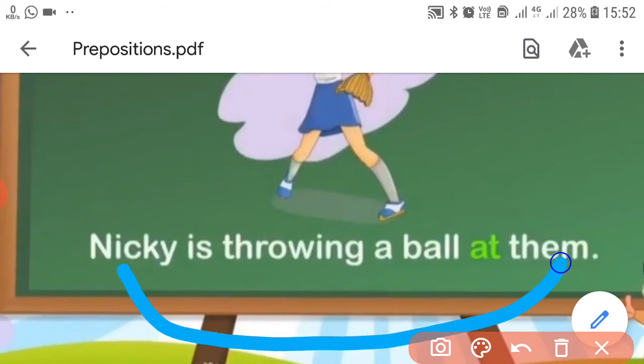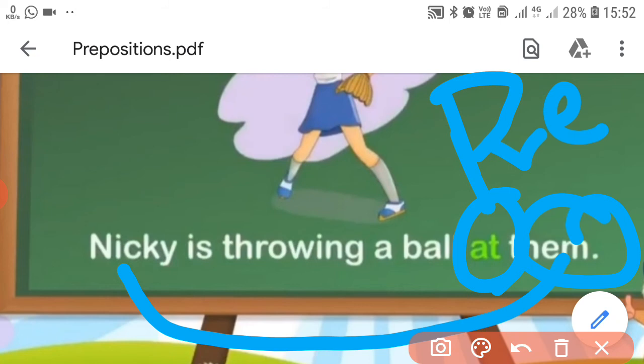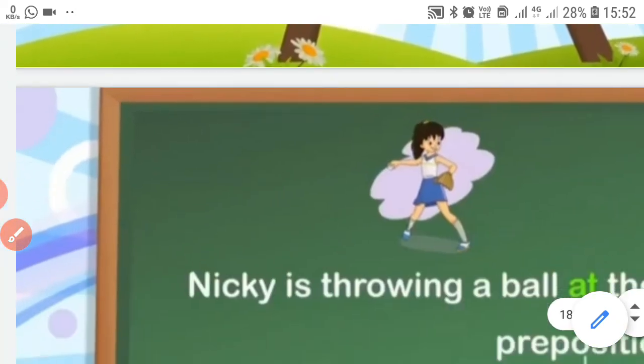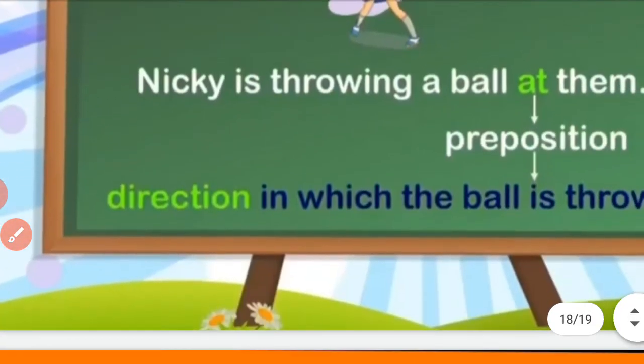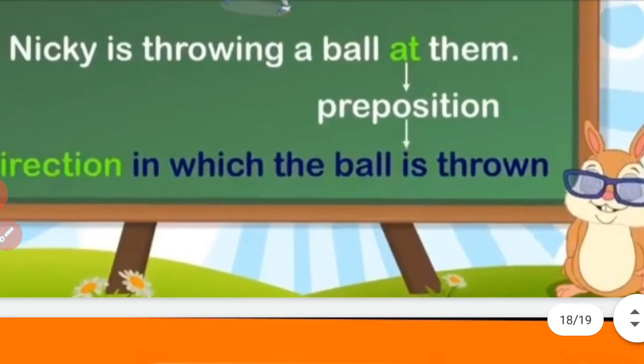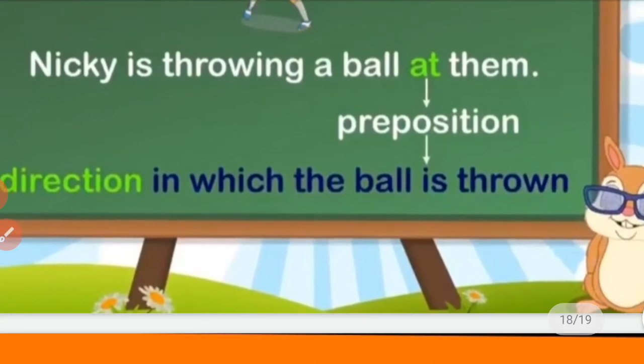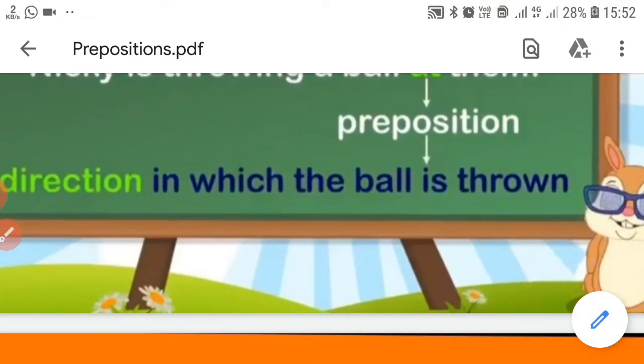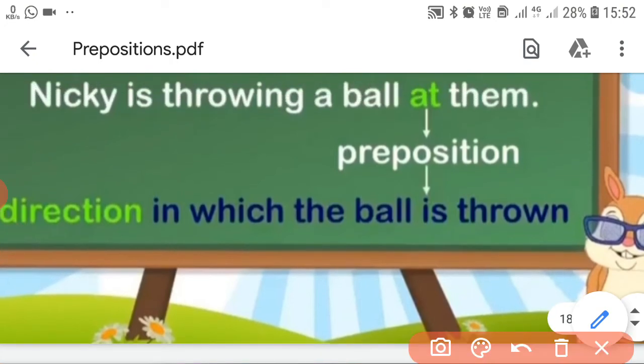So here at is your preposition and them is your pronoun. It is also showing the direction of the ball, and that's why at is your preposition.